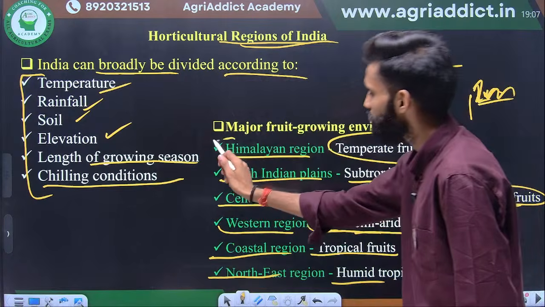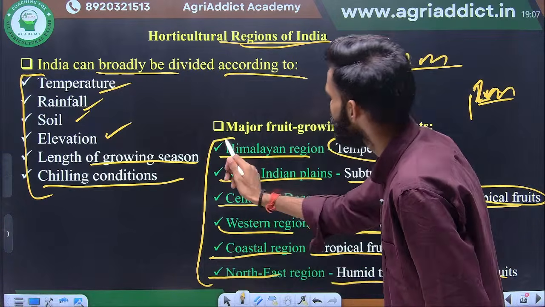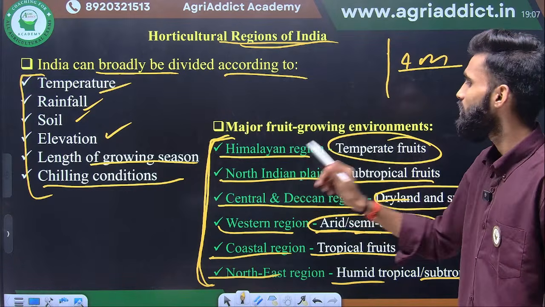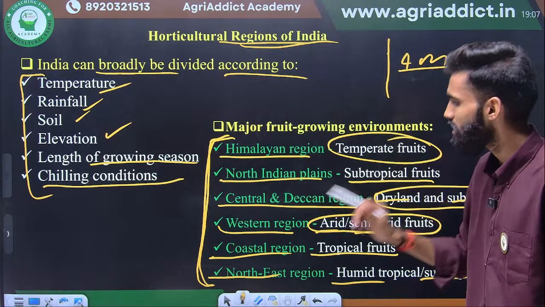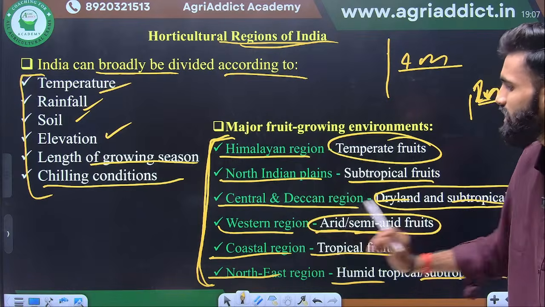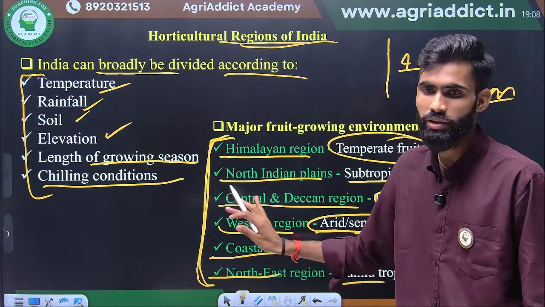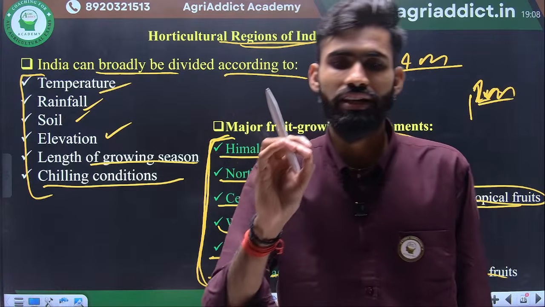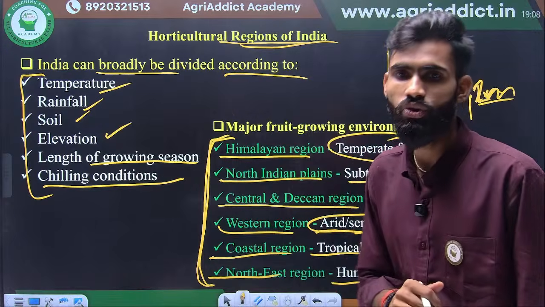So this is the total six regions of horticulture, especially horticulture regions. First one is the Himalayan, North Indian plains, Central and Deccan region, Western region, coastal region, and Northeastern region. You should remember all these six, because everywhere you find the agro-ecological zone, not the horticultural zone. Okay.